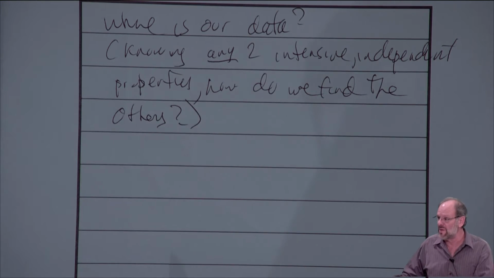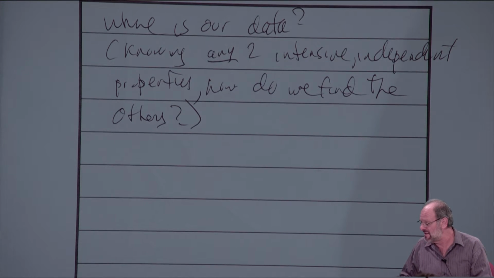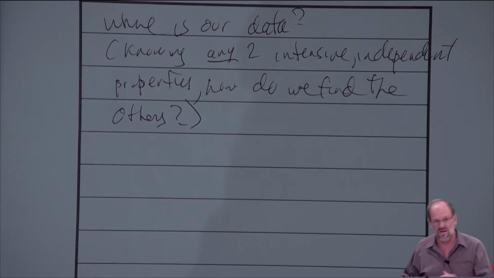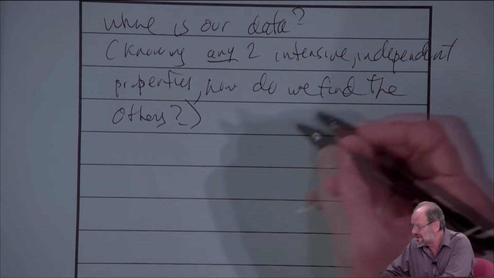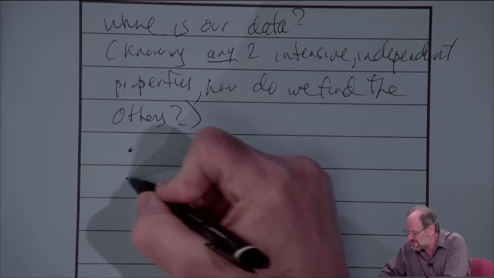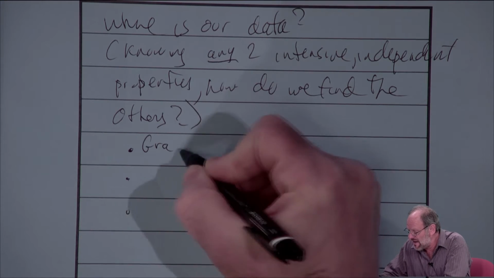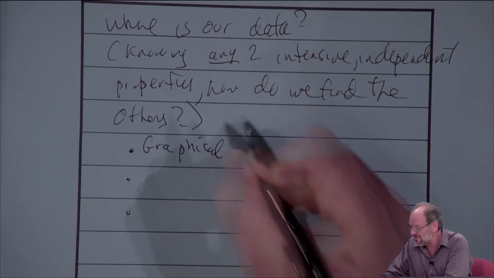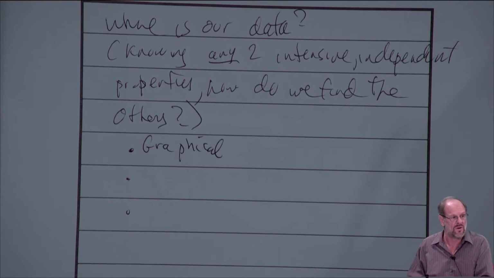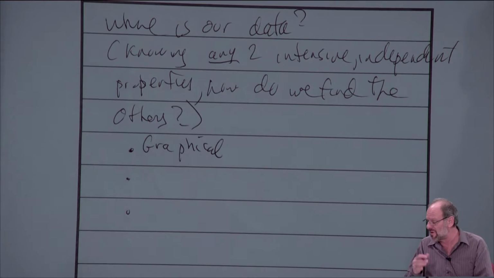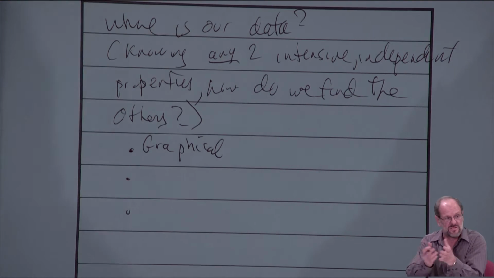Now, there's many different ways to do this. And this, in many ways, is the hard part of this class, is just knowing for any particular problem, what kind of data do you have available to you, and then how do you use it? How do you use it accurately? So there's really three choices. We can have graphical data. So again, this Mollier diagram that I mentioned before is enthalpy versus entropy with other properties shown. So we can just go into that, and knowing any two data points, read the rest.